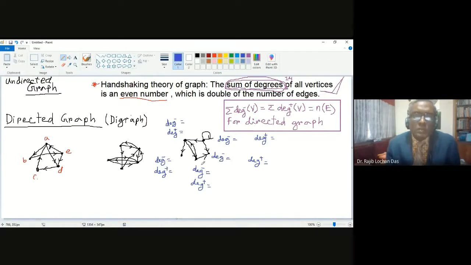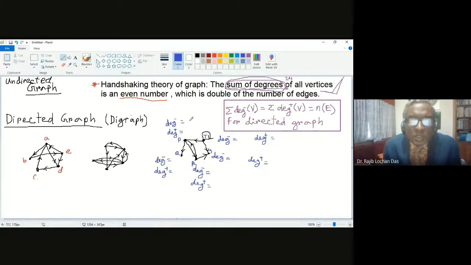We are now talking about the third example. What will be the degree minus and degree plus for this corner? Let me give you names, that will be better. So it is P, Q, R, S, and this one T. The point with the loop is T.